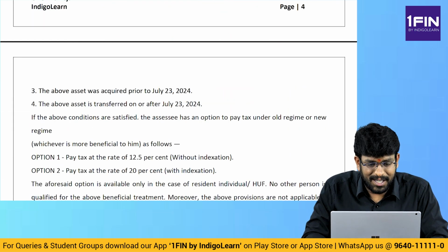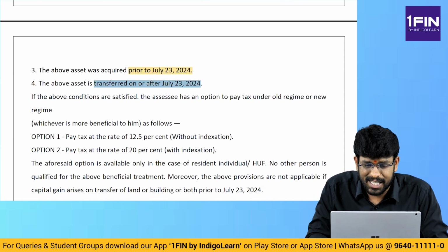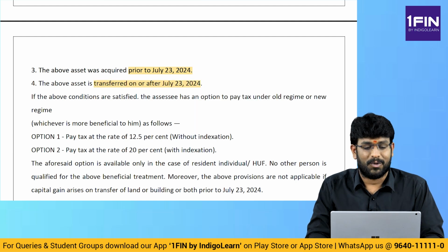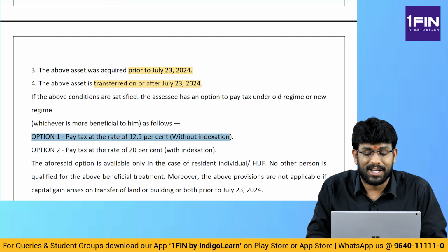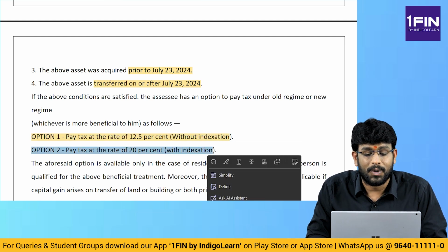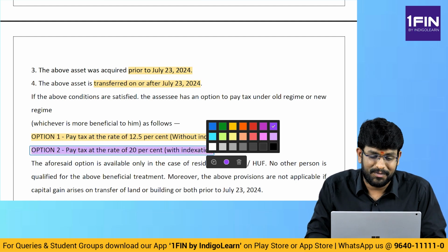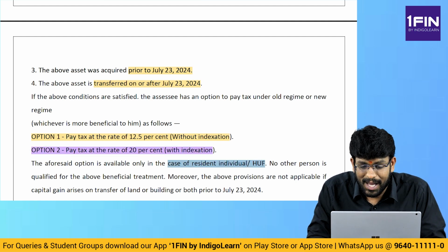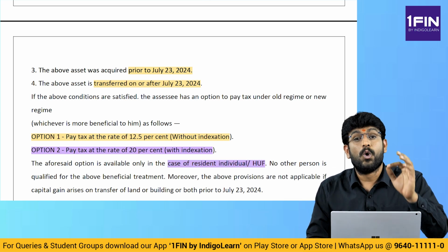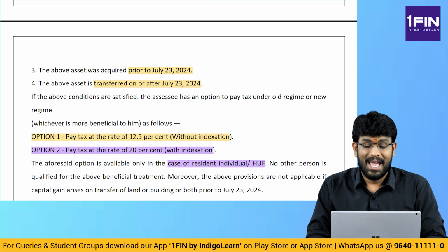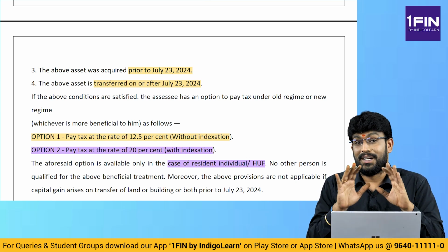Next slide. Asset is acquired prior to July 23rd, 2024. It is transferred on or after 23rd July 2024. Then you have got two options. Option 1, you compute 12.5% without indexation. Option 2, you compute 20% with indexation, and check which one is beneficial for you. You can take that benefit. And this benefit is only in case of resident individual or HUF. No other person can get this benefit. And the above provisions are applicable only if all these conditions are satisfied.